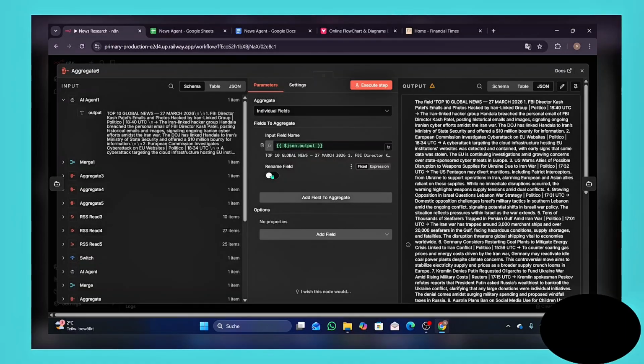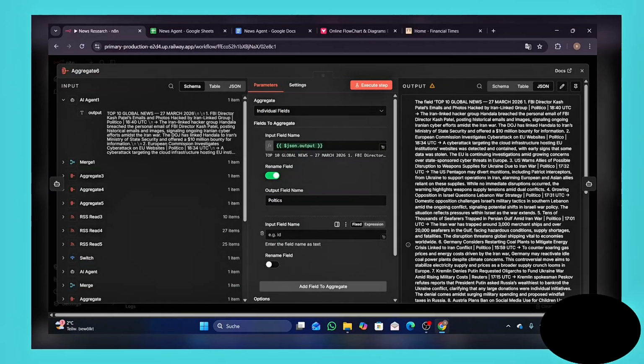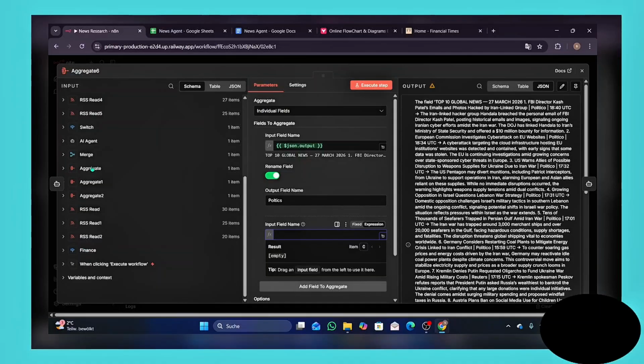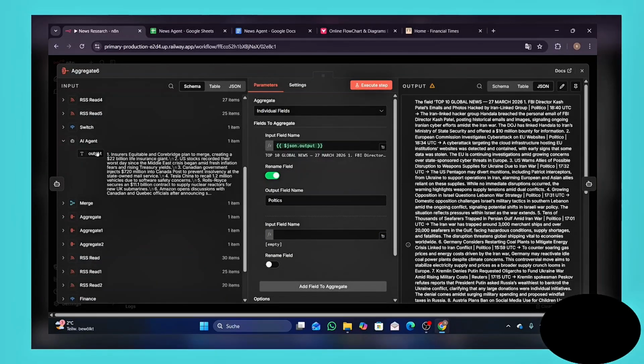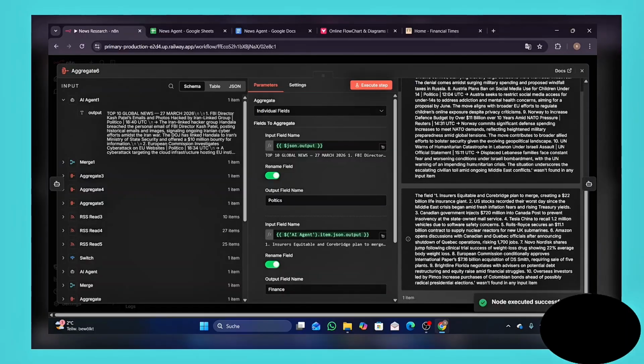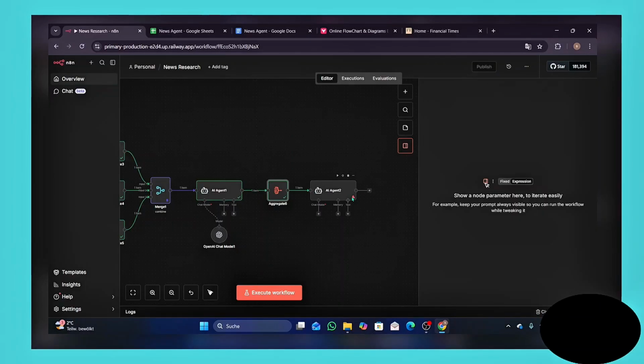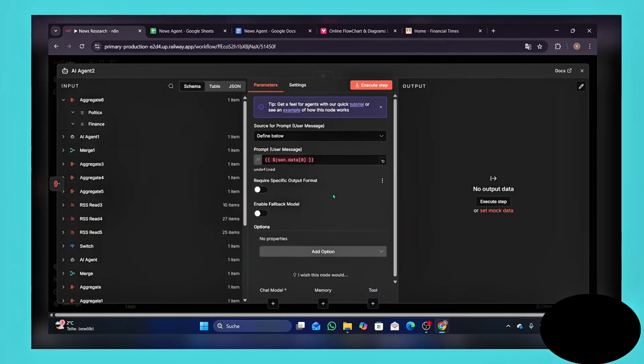Call it also, this is our politics AI agents. Then add field to aggregate expression, and the same also for this AI agent right there. This is our finance AI agents. Okay. If you exit the step, you should see the same output right there. Then you have all the data from the different AI agents that we used, and this is going to be finally summarized into one text.